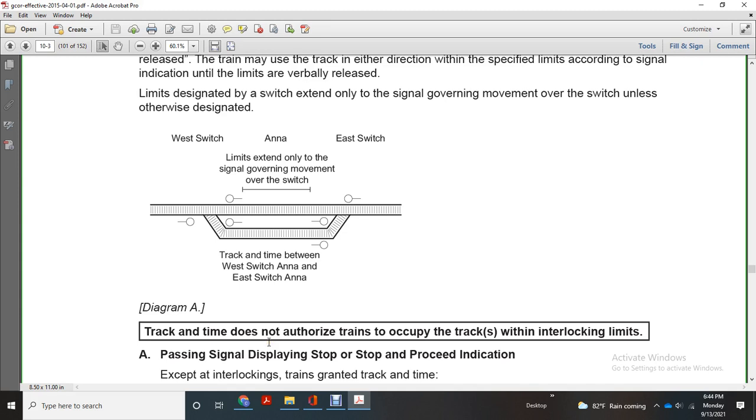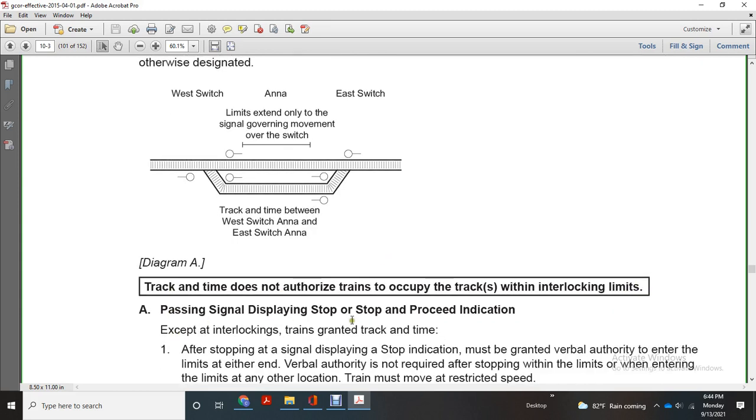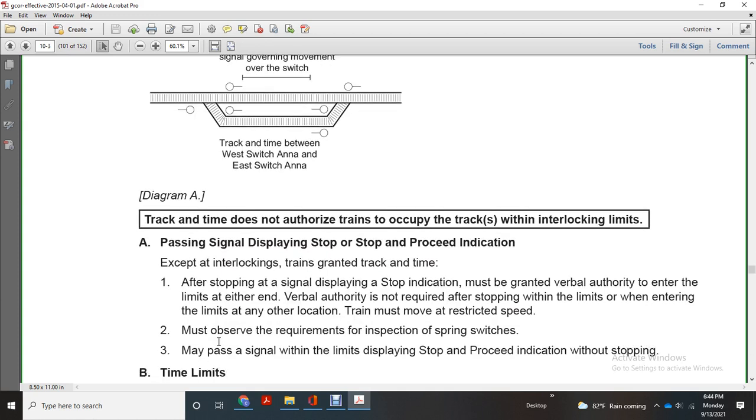Track and time does not authorize the train to occupy the tracks within the interlocking limits. The passing signal will display a stop indication, except within the interlocking limits where the train is granted the track and time. After stopping, at a signal displaying a stop indication, the train must be granted verbal authority to enter the limits of either end.